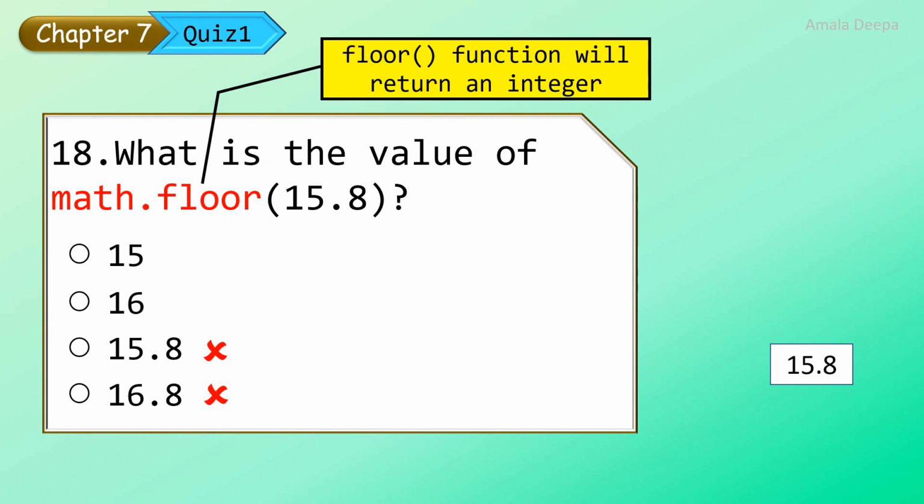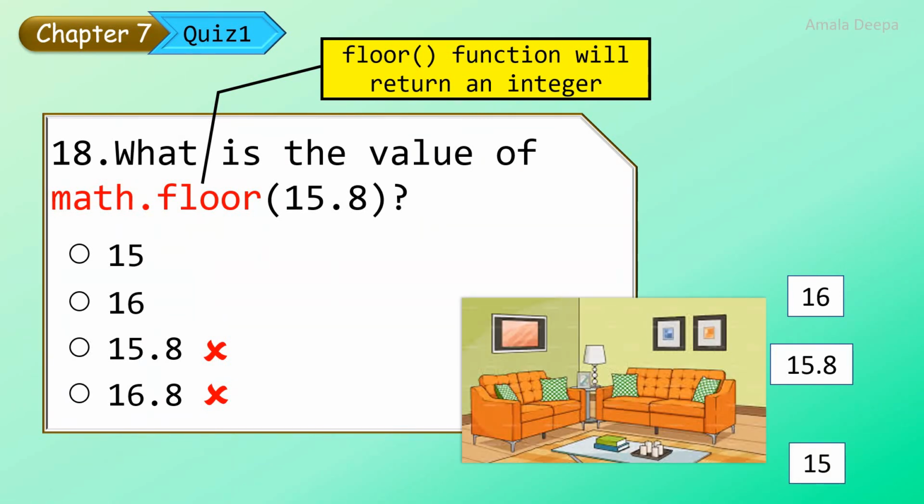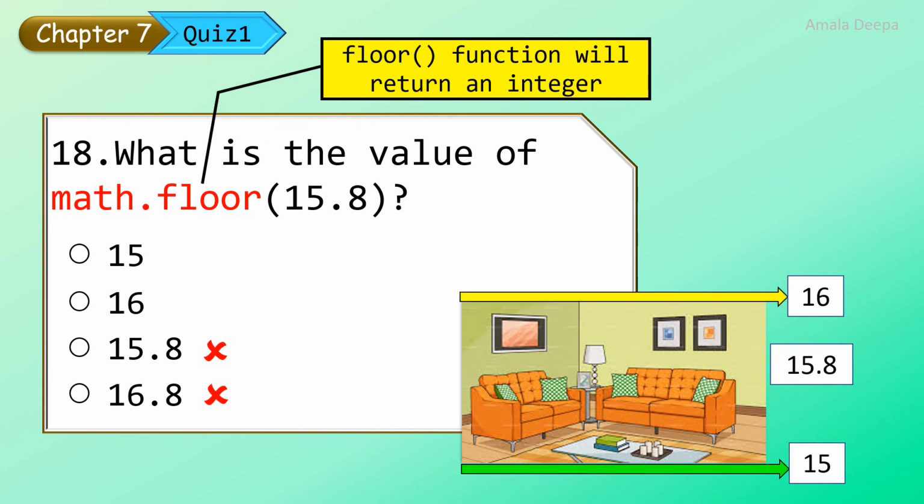Since the answer of the floor function has to be an integer, you write down the integers which are greater than and lesser than 15.8. Look at this picture. Here is the ceiling and here is the floor. From this illustration, it should be clear to you that you have to choose 15 as the answer given by the floor function.